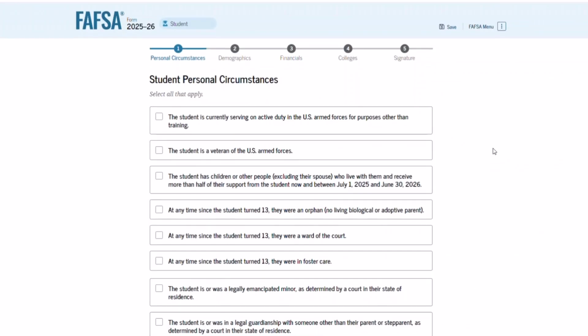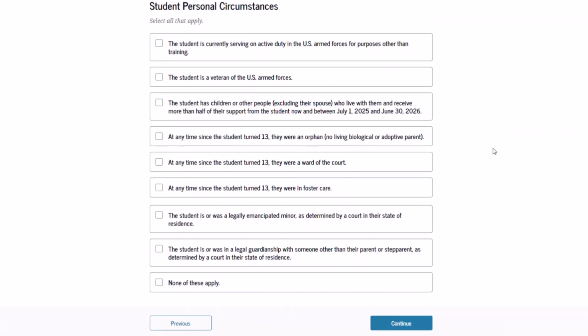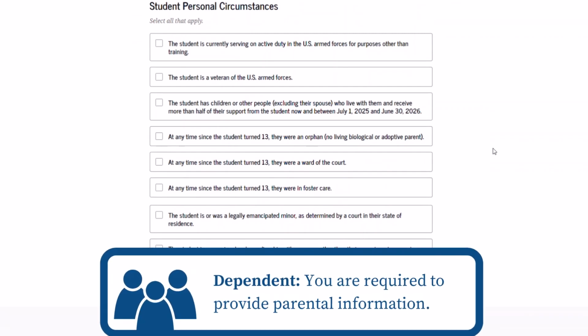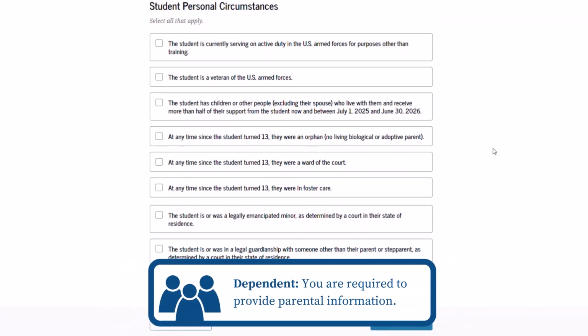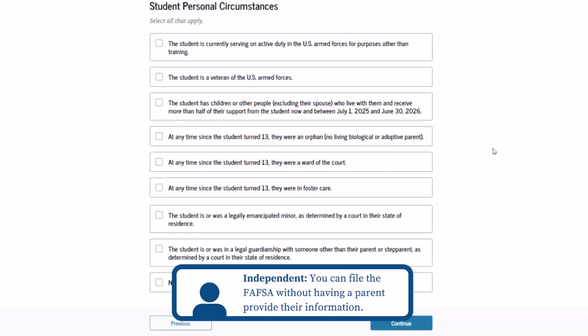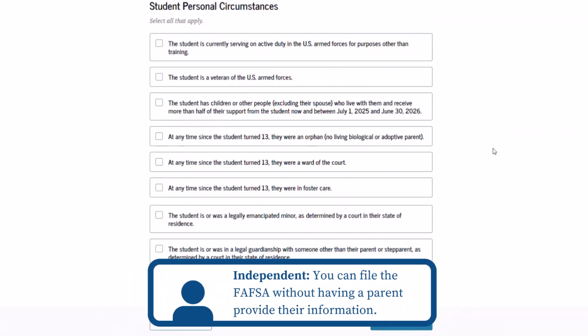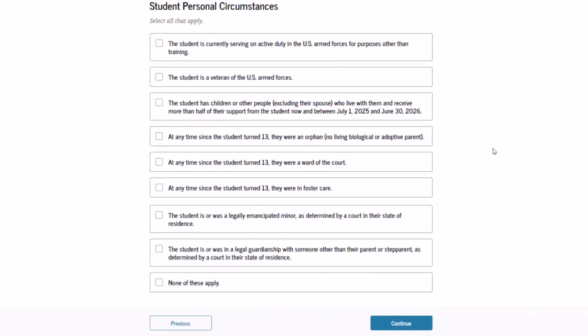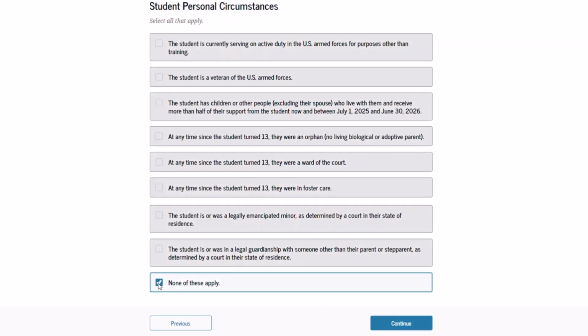The student personal circumstances questions on the FAFSA will help determine whether you, the student, are dependent, meaning you are required to provide parental information, or are independent and can file the FAFSA without having a parent provide their info. Read through this list of statements and check off any that apply to you. If any apply, you will be considered independent on the FAFSA. If none apply, you should check "None of these apply" at the bottom of the list. Let's review each of these personal circumstances.